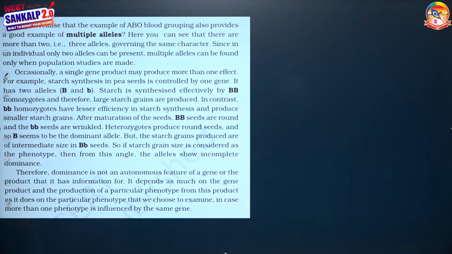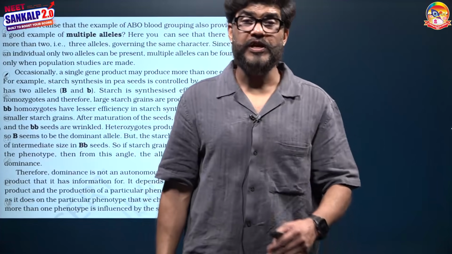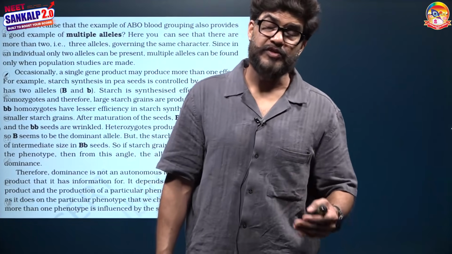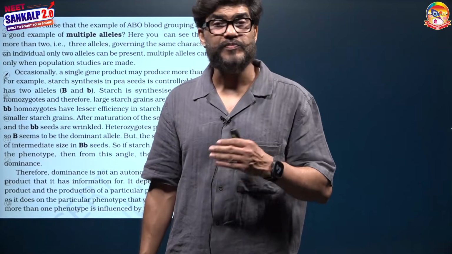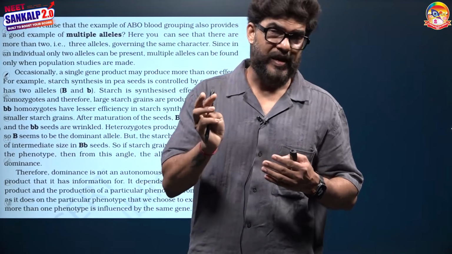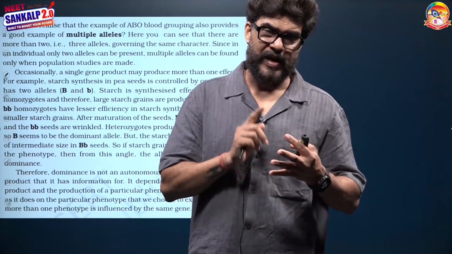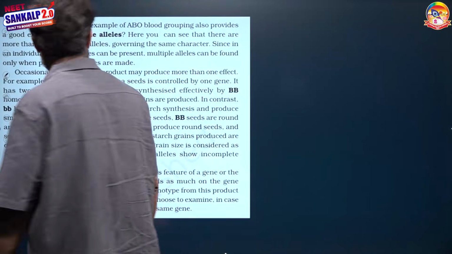Do you realize that the example of ABO blood grouping also provides a good example of multiple alleles? Whenever any gene has more than 2 alternative forms, meaning more than 2 allelic forms, this condition is known as multiple allelism. As in the case of ABO blood grouping, there are 3 alleles for the same locus, IA, IB and I0, more than 2, so this condition is multiple allelism.